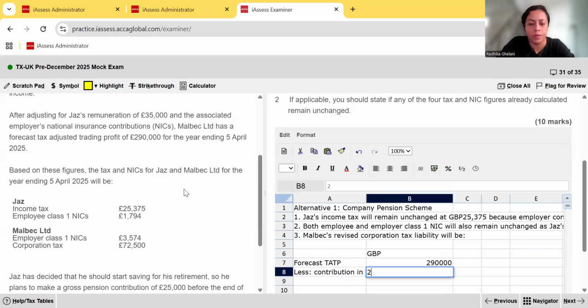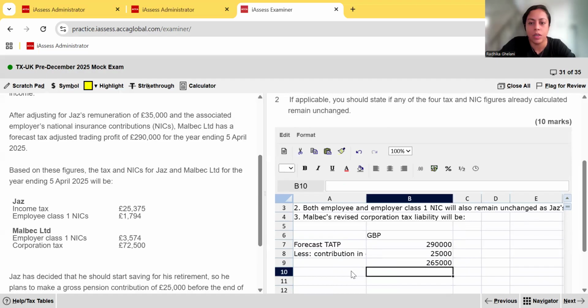That's going to be 25,000. So then we're going to have 290,000 minus 25,000 gives us 265,000. So corporation tax liability,